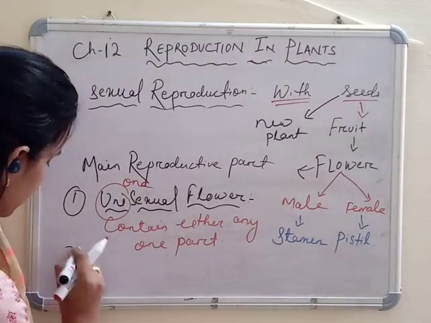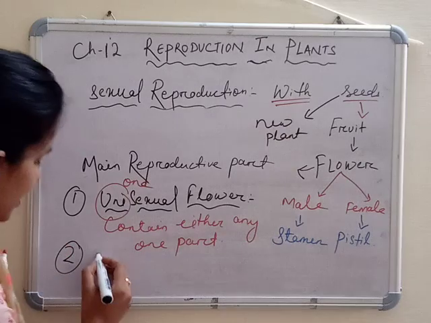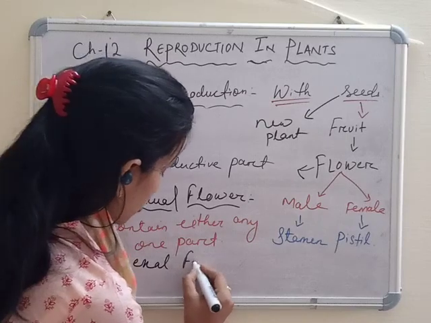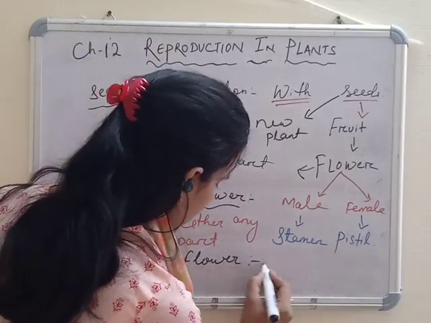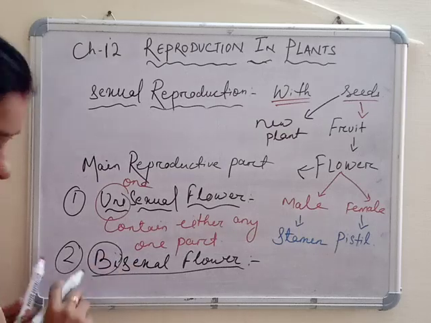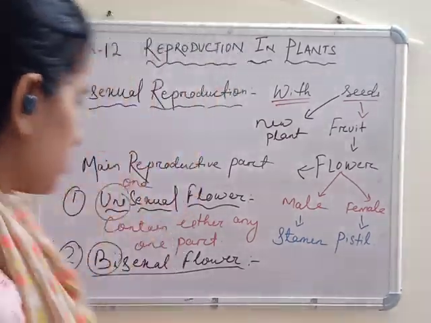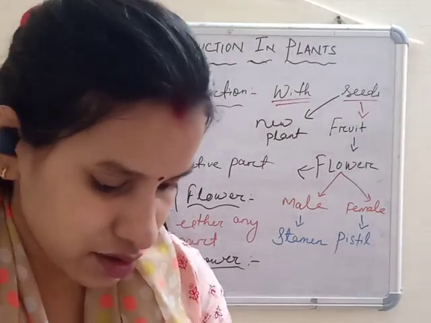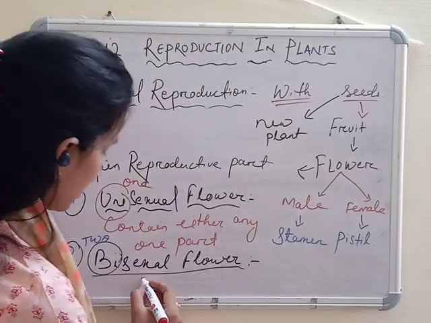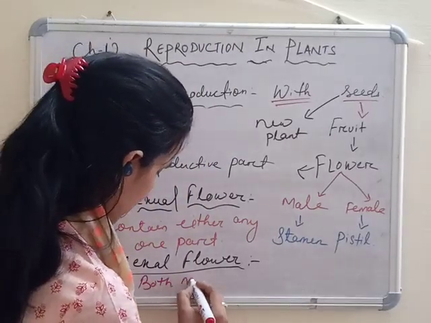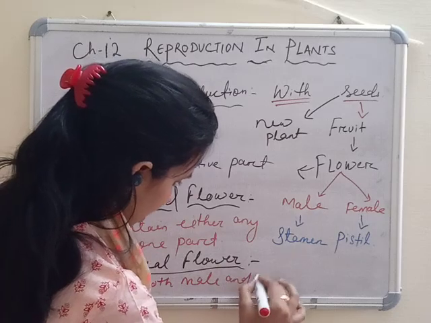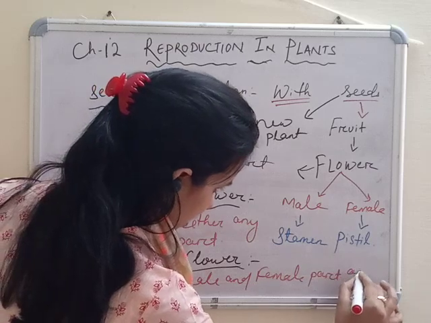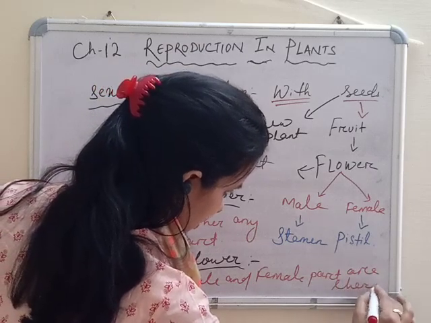The second one is the bisexual flower. Bi means two, so both the male and female parts are there.